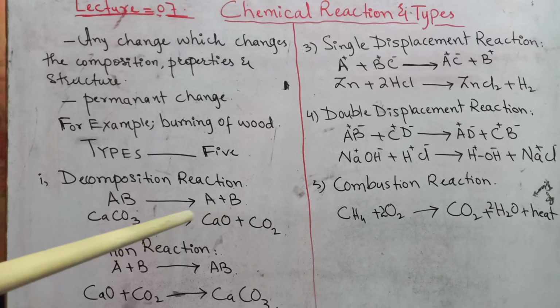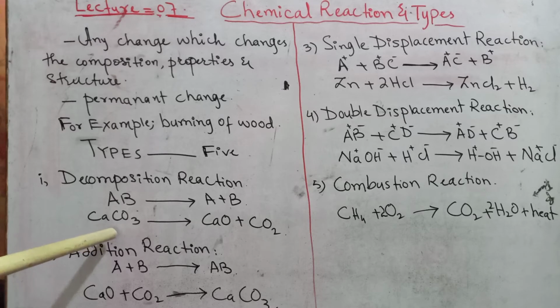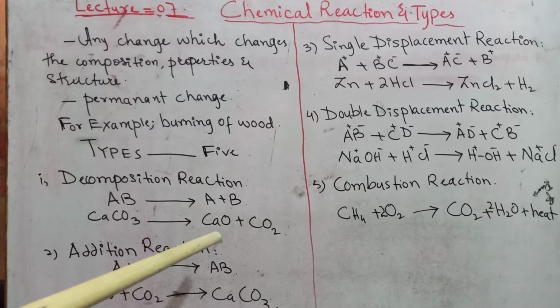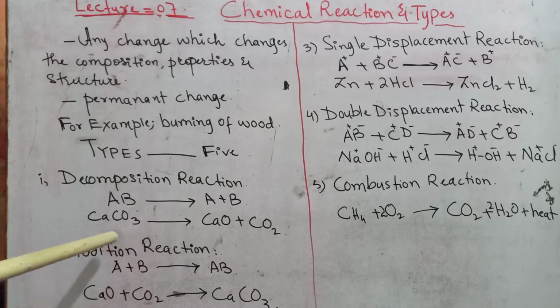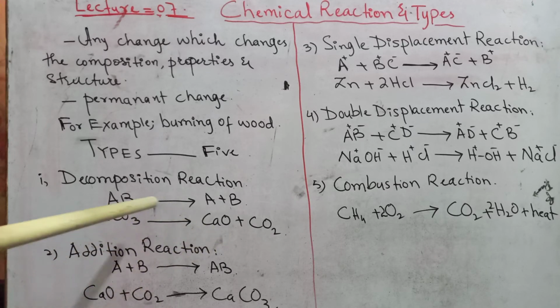Let's take a chemical to understand this example. For example, this is calcium carbonate. This is the single reactant. If it is heated, it will break down to form 2 different substances. Those are calcium oxide and carbon dioxide gas. Hence, it is the decomposition reaction. As you can see there is only one reactant, whereas it has 2 products. So it is considered as the decomposition reaction.